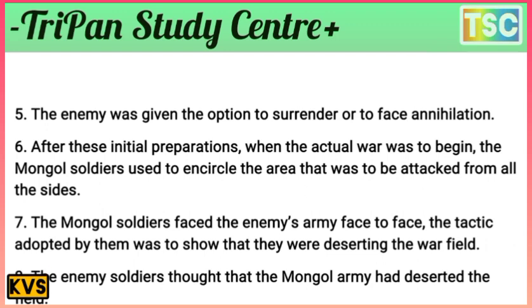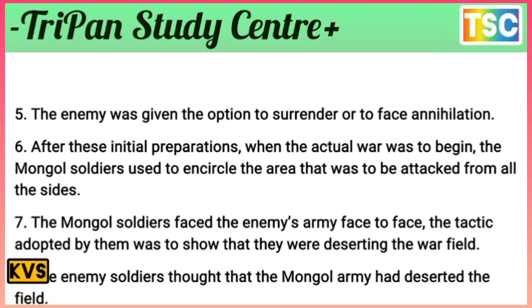After this initial preparation, when the actual war was to begin, the Mongol soldiers used to encircle the area that was to be attacked from all sides. The Mongol soldiers faced the enemy's army face to face.